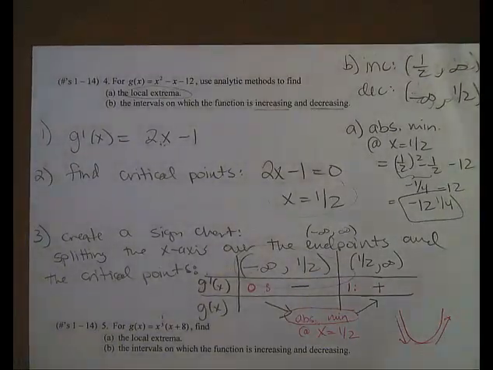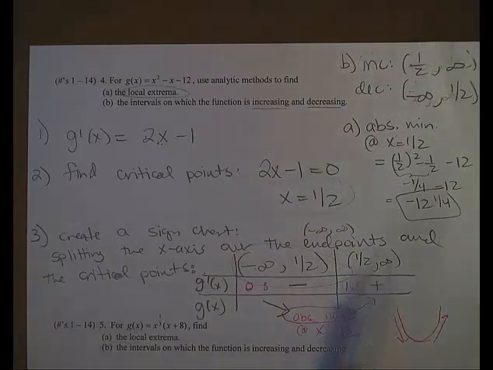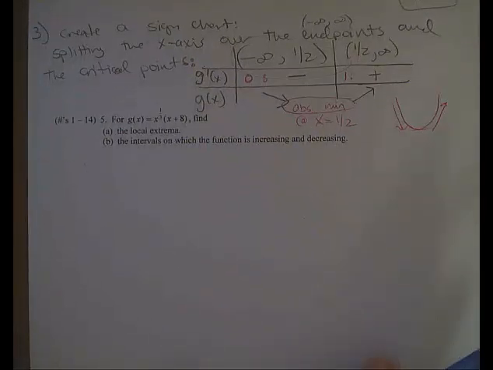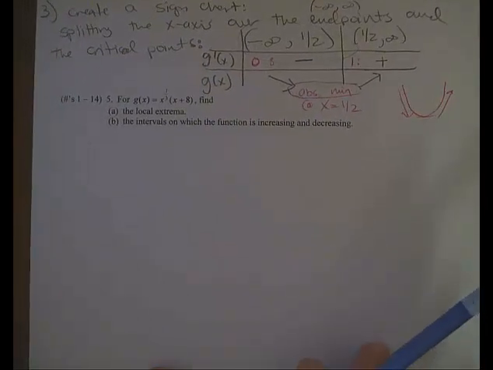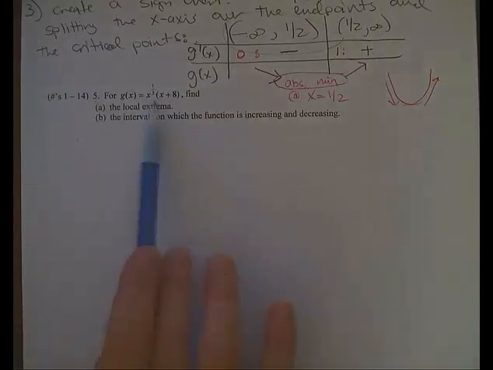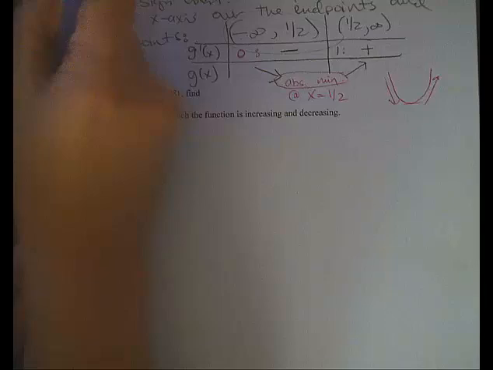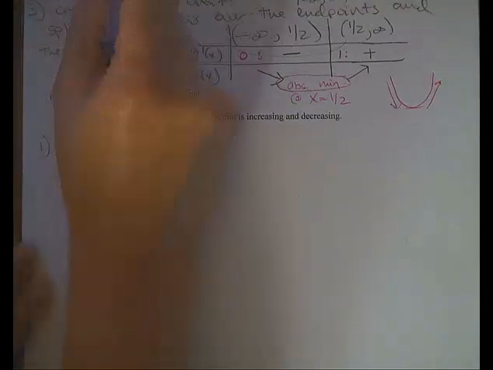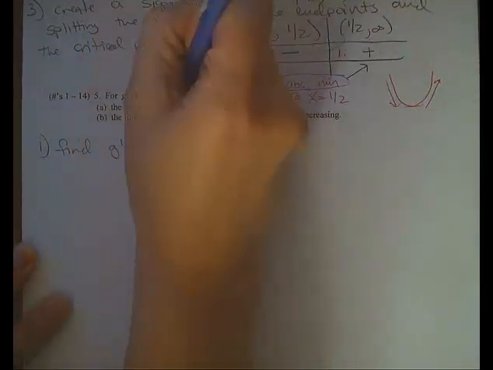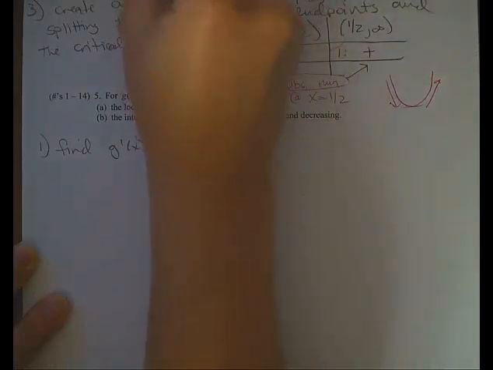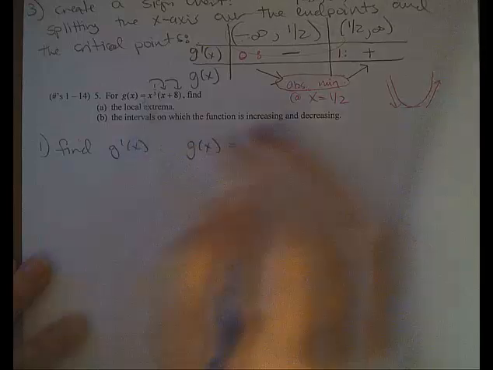So steps 1 and 2 are the exact same that we did in section 4.1. The only thing we're adding in 4.2 is this sign chart. And then I wanted to do one more example that's using the same steps but with a little bit more complicated function. So step 1 is to find the derivative. But before I do that, let me just distribute this x term here.